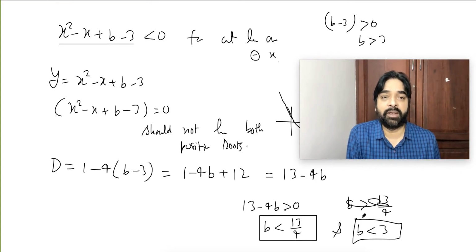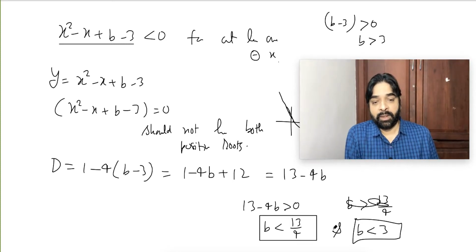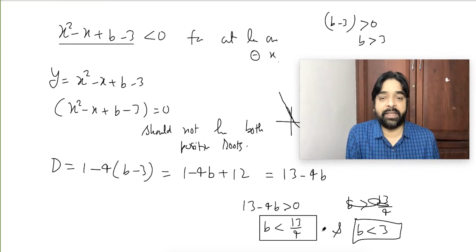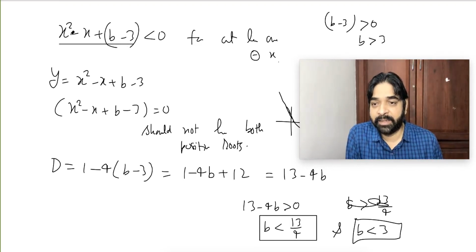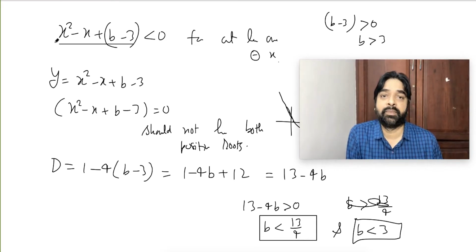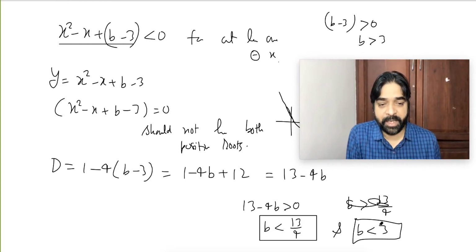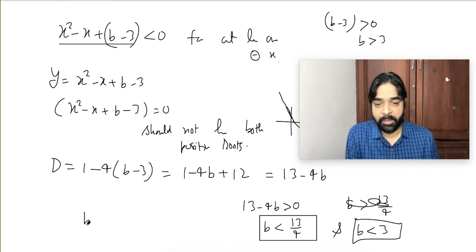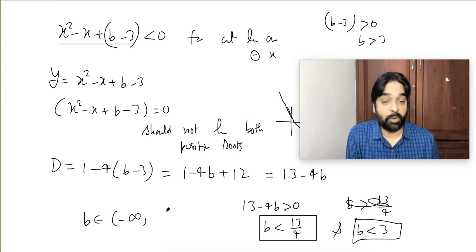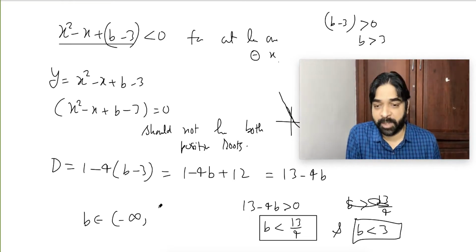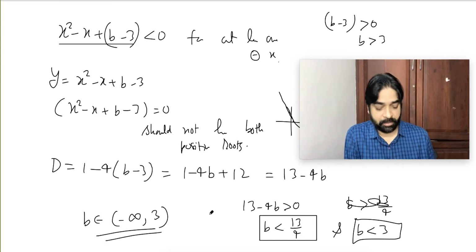People are not able to understand at all. Are you able to understand? Now, b should be less than 3. If b is less than 3, think what will happen. Here a is positive, b is negative, and since b is less than 3, c will also be negative. So this situation is coming, b less than 3. So finally the intersection will be what? B will be an element of minus infinity to 3. No, sorry, 13 by 4 means how much? 3 point something. So 3. This will be your answer.